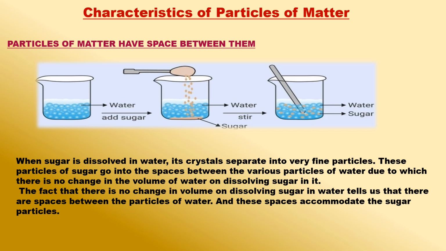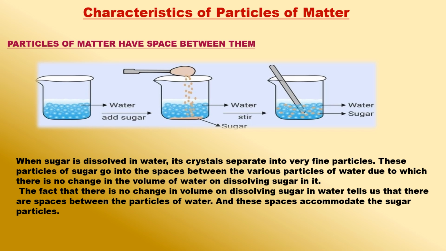We will find that the level of sugar solution in the beaker is at the same mark where the water level was initially in the beaker. This means that even after dissolving 50 grams of sugar in 100 ml of water, the volume has not increased. This can be explained by assuming that the particles of water have some spaces between them.